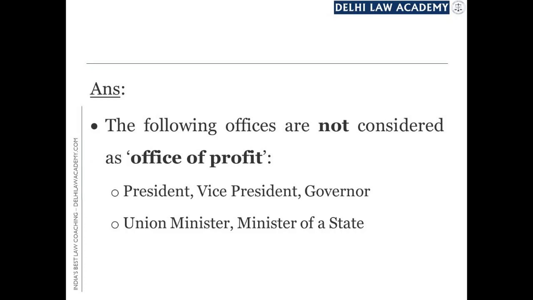A sitting president can contest the election of the president without resigning. However, an employee of the government, a clerk, an officer, even a peon, he cannot contest the election until and unless he resigns from his post.